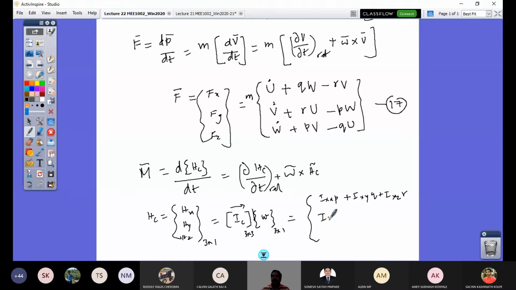The second term is Iyx p plus Iyy q plus Iyz r. The third term would be Izx p plus Izy q plus Izz into r. So this is a 3 by 1 vector. This is my Hx, Hy and Hz. This is what I should substitute here, so its derivative is going to be simple.